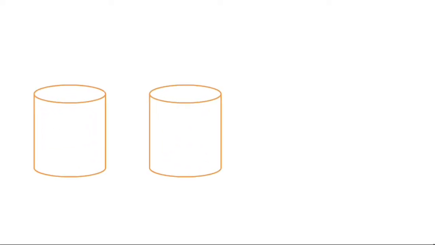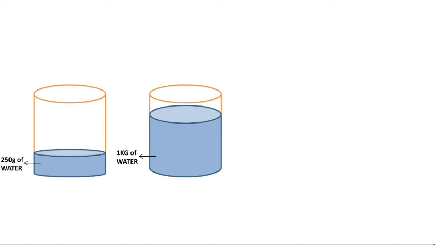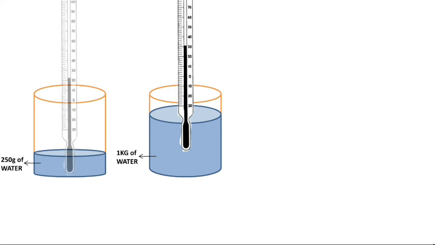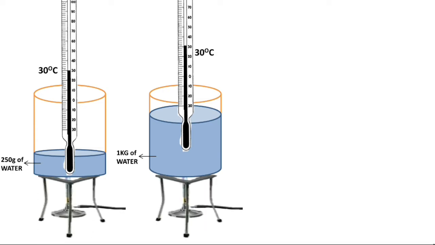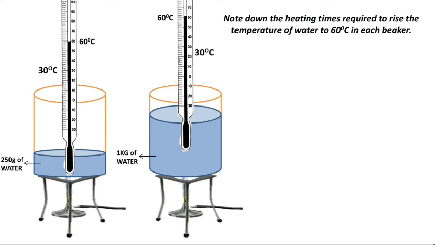Take two beakers of equal volume and take 250 grams of water in one beaker and 1 kg of water in another beaker. Note down their initial temperatures using a thermometer. Initial temperature should be the same. Let it be 30 degrees Celsius. Now heat both beakers till the temperature of water in the two beakers rises to 60 degrees Celsius. Note down the heating times required to raise the temperature of water to 60 degrees Celsius in each beaker.